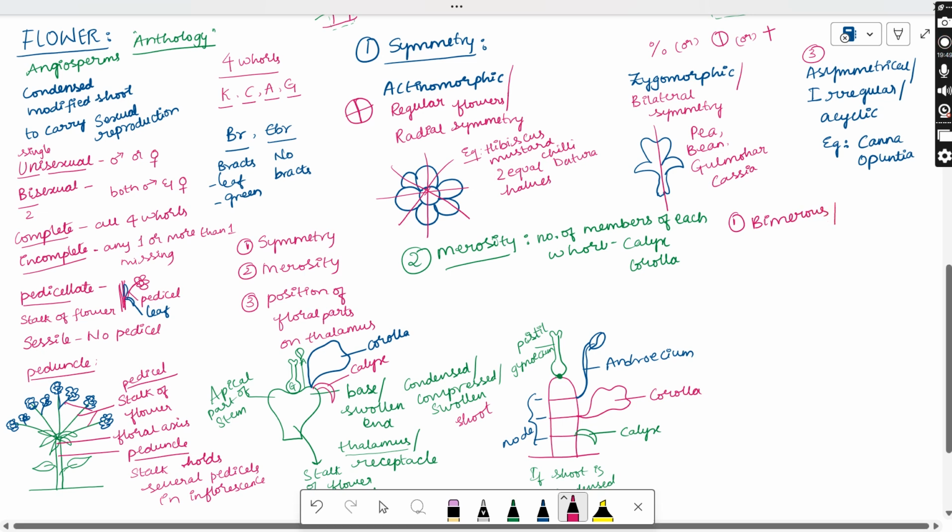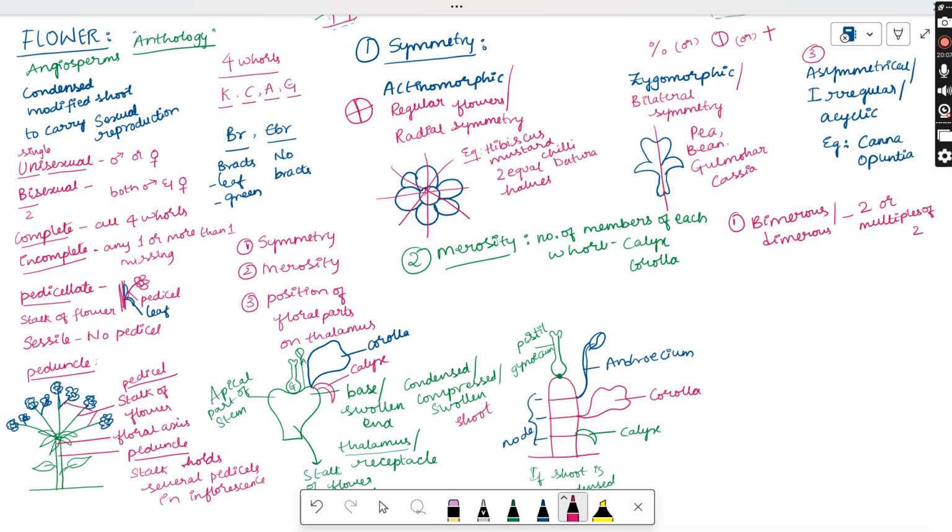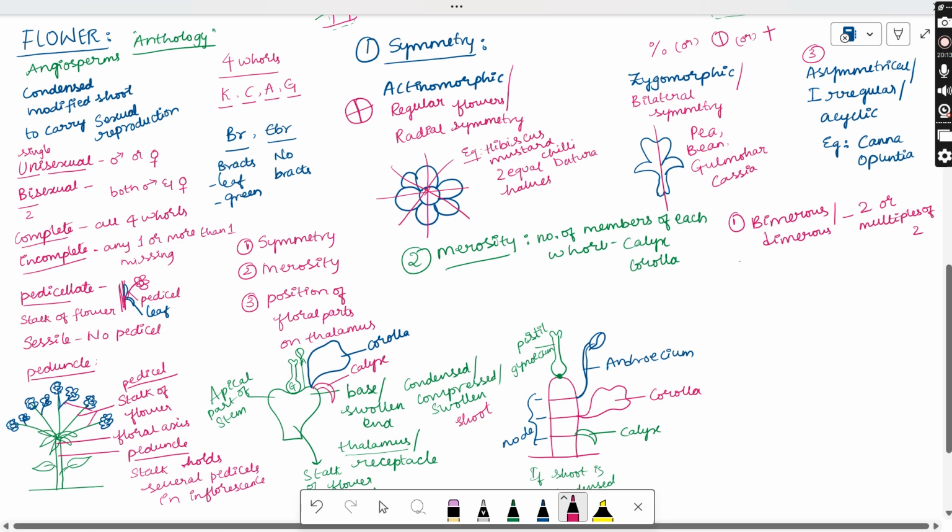Either two are present or multiples of two, like 2, 4, 8, so the number is multiplied. Those with two or multiples of two floral members are said to be bimerous or dimerous.